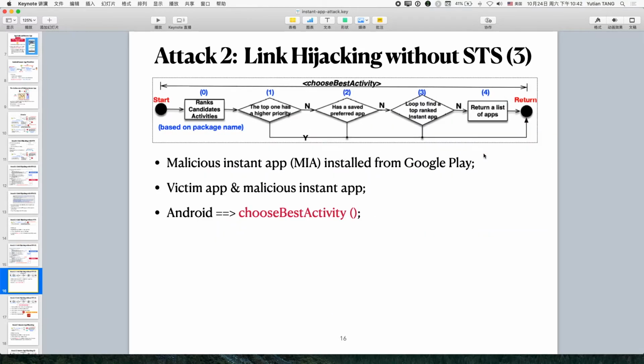So in this case, we assume that this app is already installed from Google Play, and when the user clicks a URL, Android will check which activity can respond to this URL. It relies on a method called the TrueSpec activity method. Next we will introduce how the TrueSpec activity method works.